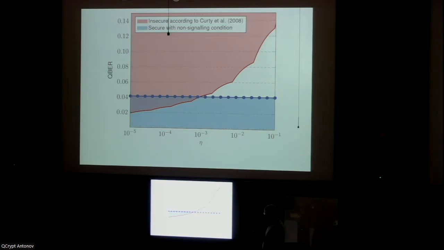However, note that this condition, that Eve does not signal from future to previous rounds, is trivially satisfied for collective attacks because they don't signal in either direction. And so we can conclude that for DPS, the coherent attacks are strictly stronger than the collective attacks, which to our knowledge is the first time this has been observed for a device-dependent QKD protocol,